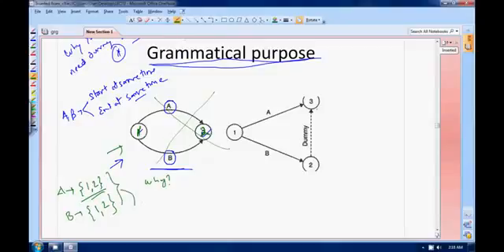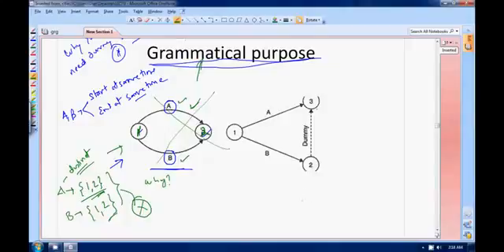This is the problem: you don't have distinct numbers for individual activities. These are two distinct activities, and you should have distinct numbers for them. This is called a grammatical error in network diagrams. This cannot happen, so in this case you have to introduce a dummy activity.